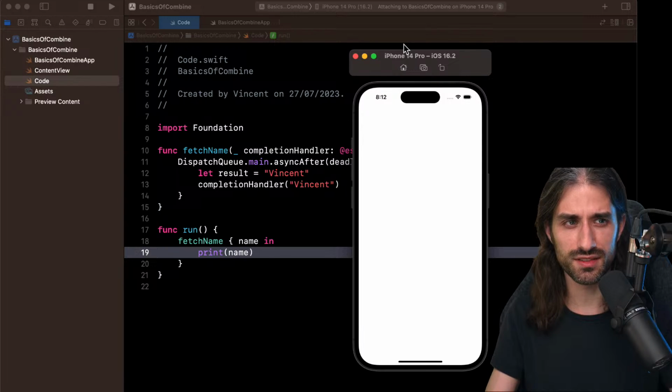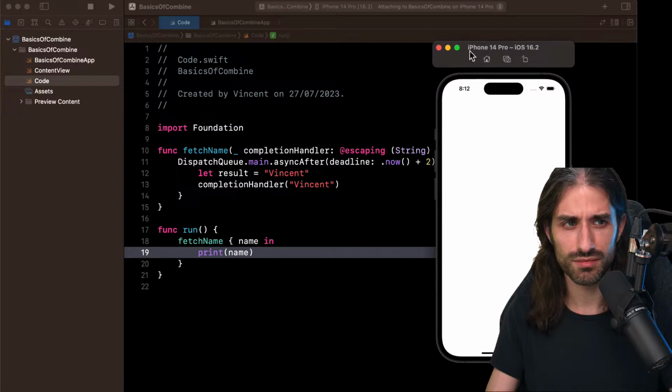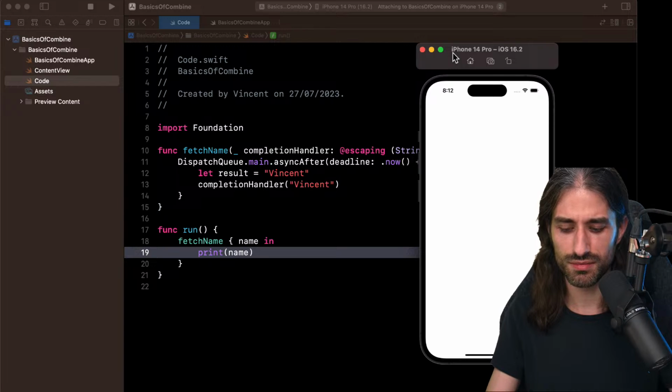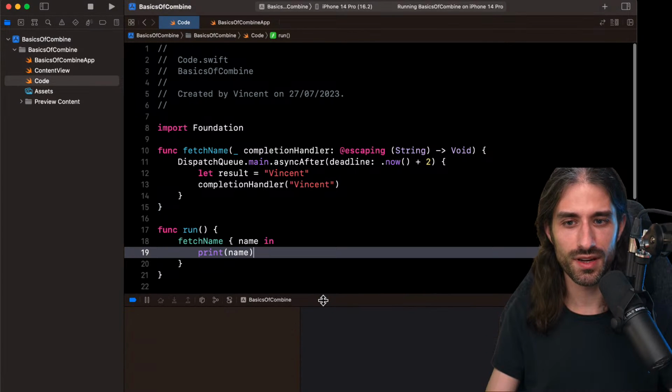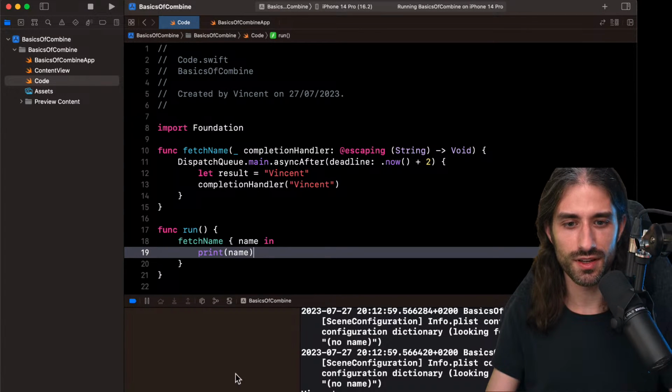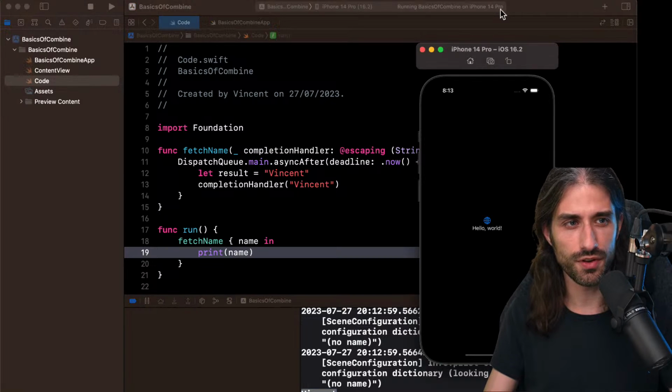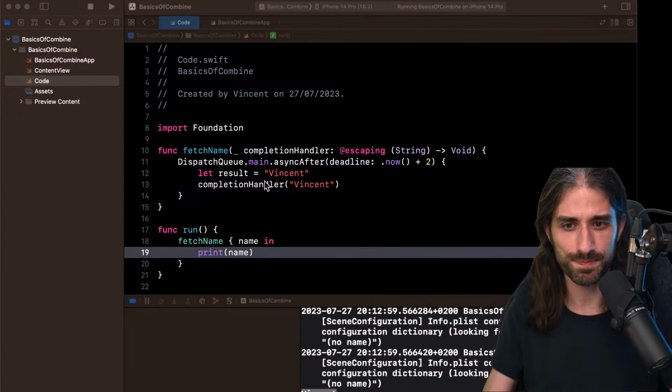Okay, let's also make it maybe dark mode because, let's see. I think I need to wait for the app to start to put it to dark mode. And anyway, what I really want. Okay, so you can see it has printed to the console. So for now, it's working as expected.